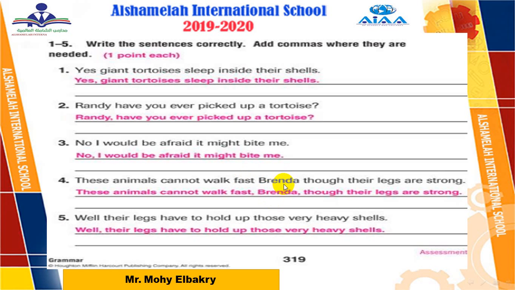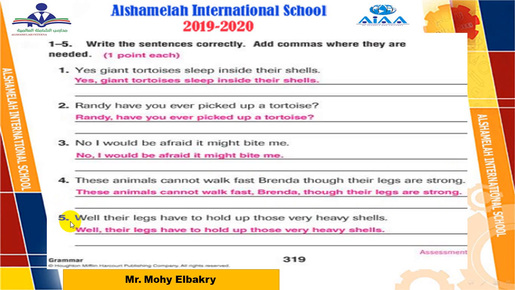Anyway, Brenda here, yes, Brenda is the person I'm talking to, I'm addressing my speech to. So it's in the middle of the sentence. So before Brenda, comma, and after it, comma. If it comes at the beginning of the sentence, I am going to add only a comma after it. If it comes, Brenda, at the end of the sentence, we add a comma only before it.